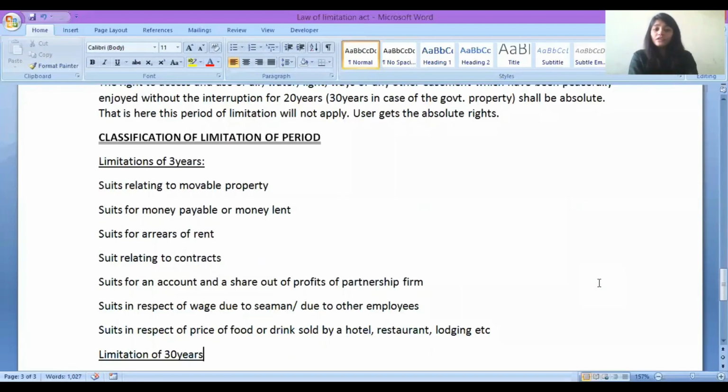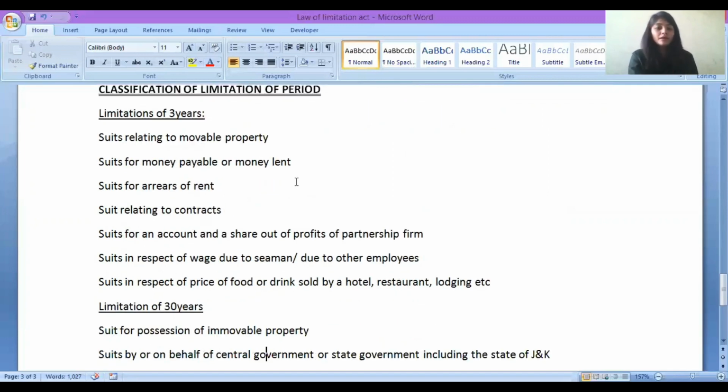Now here, classification of limitation periods. There are many for different cases. There are different periods of limitation given. But here, I have put some important limitation periods which you need to know, which will be important from your exam point of view. You cannot write all, but these points you need to know.